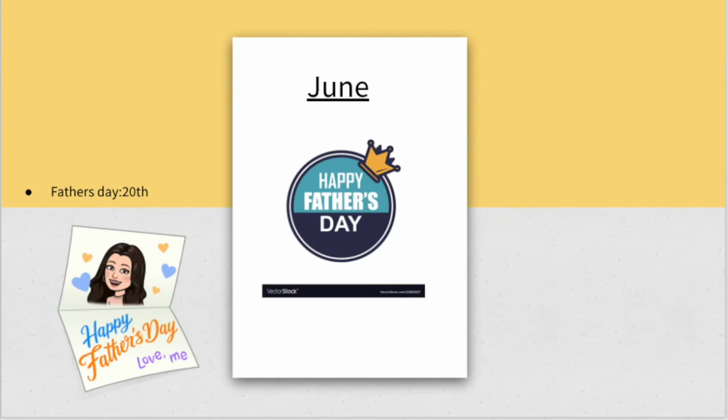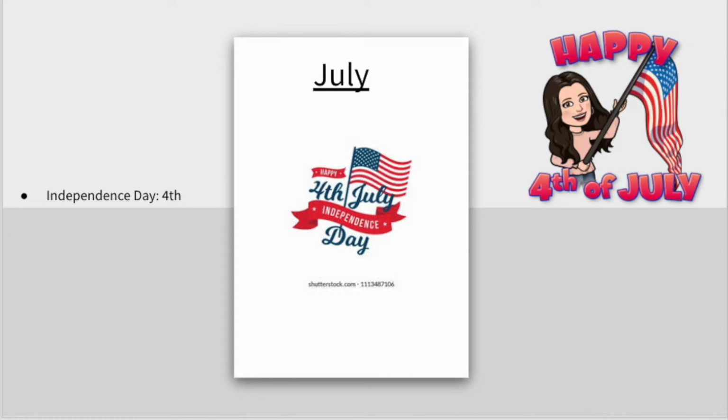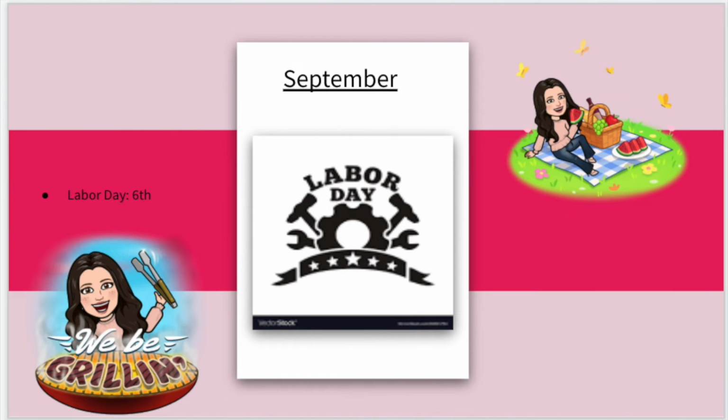The next holiday we have is in June. Father's Day is celebrated on the third Sunday of June, and it honors all fathers. The next holiday we have is in July. Independence Day is a national holiday celebrated on July 4th to remember the day that the USA proclaimed its independence from England in 1776. The next holiday we have is in September. Labor Day is celebrated on the first Monday in September. The whole country honors those who have been a part of the labor movement.